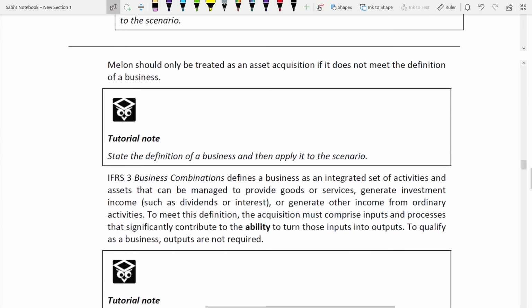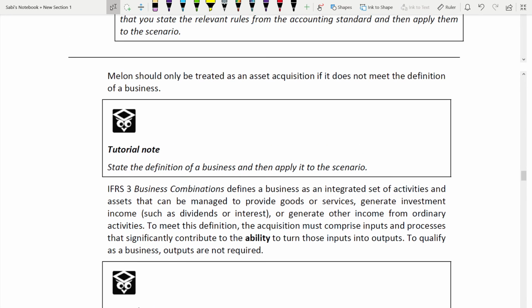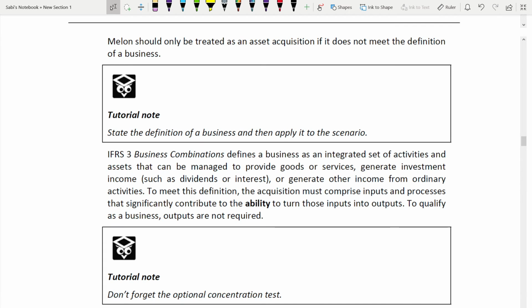Okay, so state the definition and then apply. So you prove that it's not the definition of business to say that it's an asset acquisition. There are two ways of proving a thing. Either you prove that it's an asset acquisition, or you prove that it's not a business acquisition, and hence it's an asset acquisition. Okay, so to prove that, first you should know the definition of a business. So state the definition of business and apply it to the scenario. For this, you should have the knowledge of definition of business from your IFRS 3.